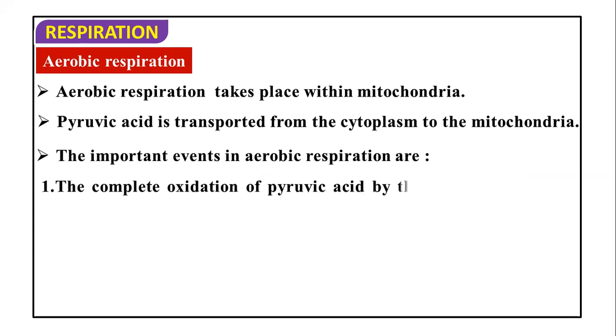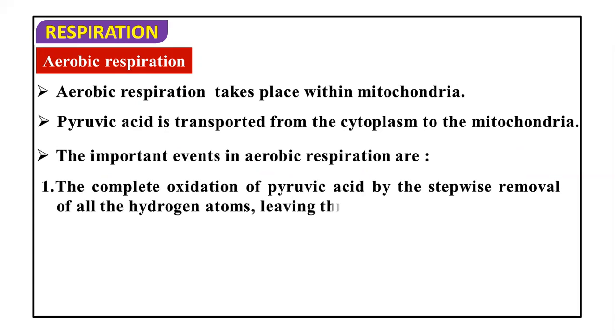In this, the first thing is the complete oxidation of pyruvic acid by the stepwise removal of all the hydrogen atoms and ultimately removing three molecules of CO2. Whatever we are going to study here, the link reaction and Krebs cycle, will help us understand how pyruvic acid undergoes oxidation, how the stepwise removal of hydrogen atoms occurs from it, and how the three molecules of CO2 are released.